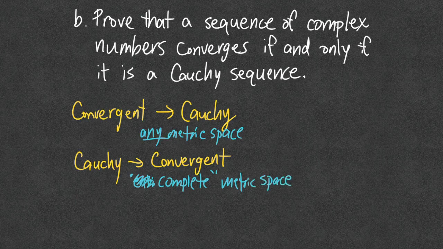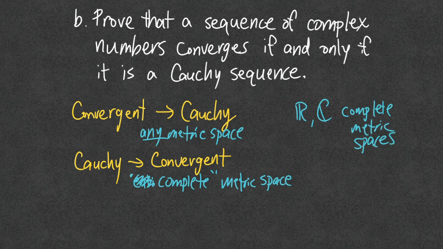And it turns out that the real numbers and the complex numbers are both examples of complete metric spaces. Now, we are going to take for granted the fact that the real numbers are complete, and we're essentially going to show the complex numbers are also complete.